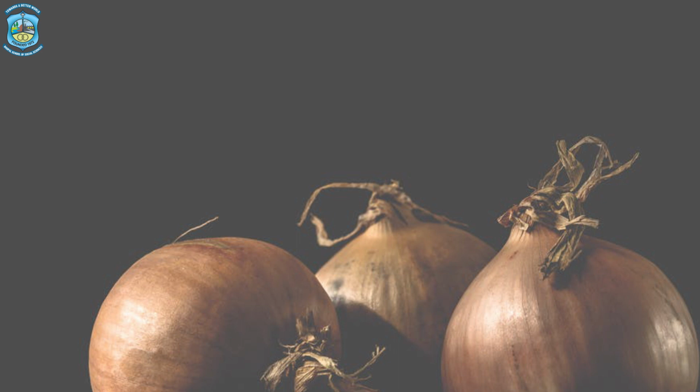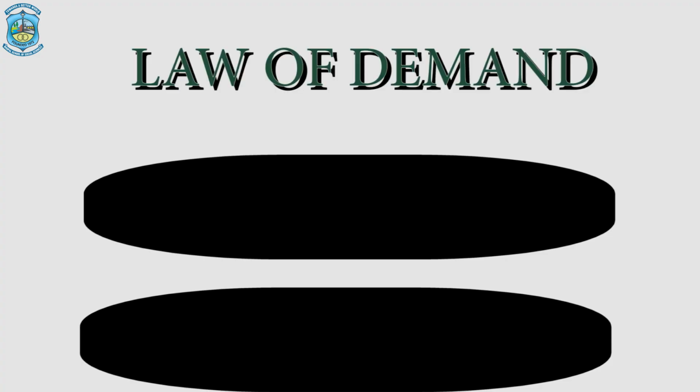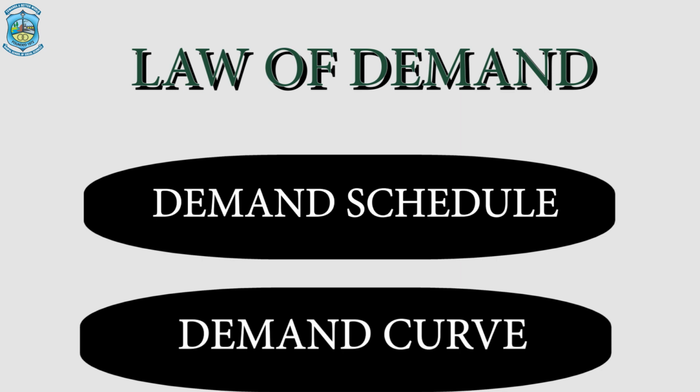For example, if the price of onions is expected to increase in the near future, people would buy the onions at the current prices even if the current prices are high. Given these conditions, the law of demand operates. Any change in any of these conditions, naturally the law would not be valid and it would not operate. The law of demand can be explained with the help of a demand schedule and a demand curve.